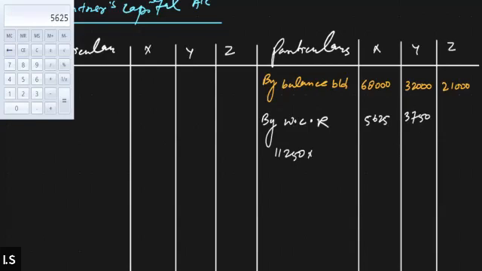And the remaining amount will be distributed to Z, 1,875. You don't have to write this.